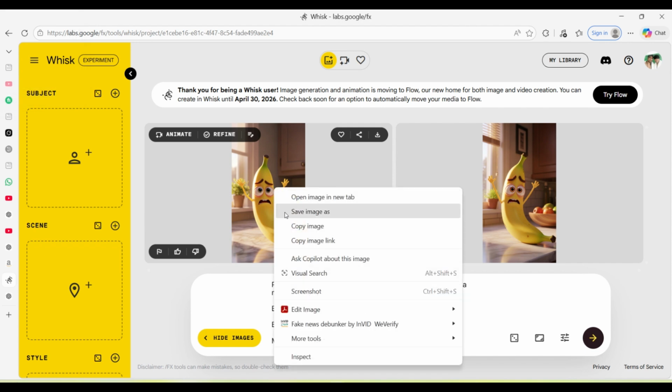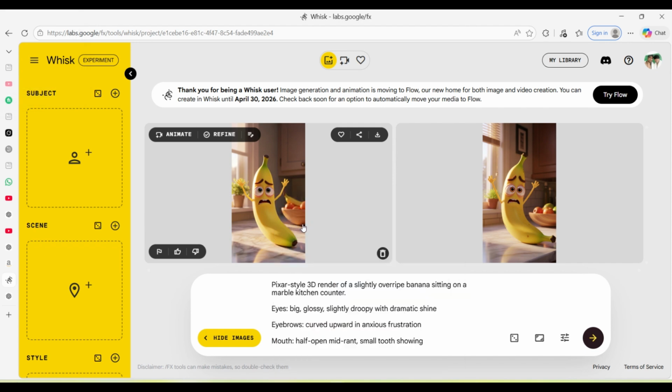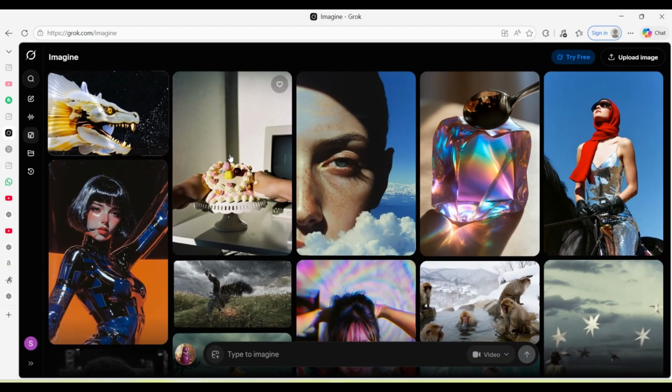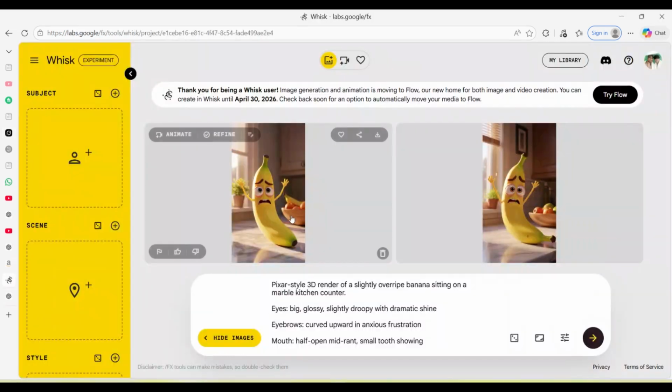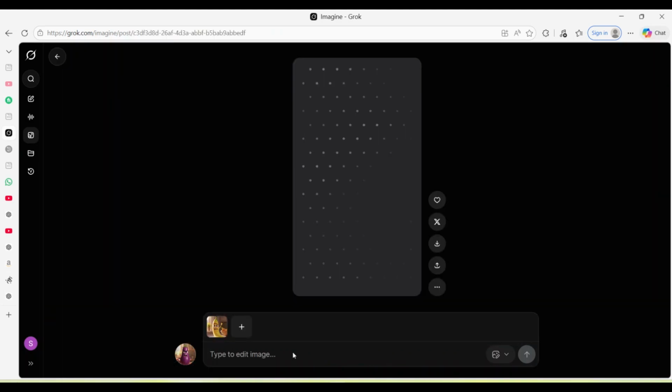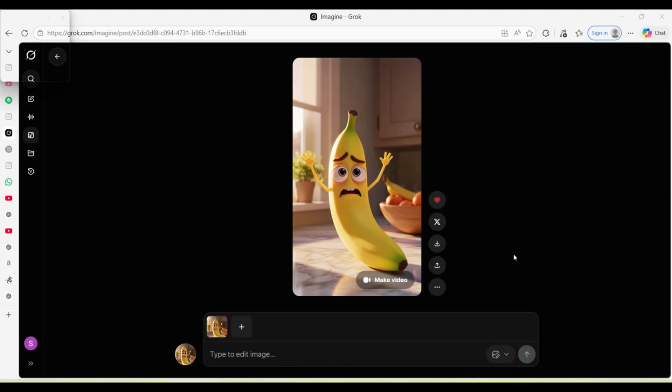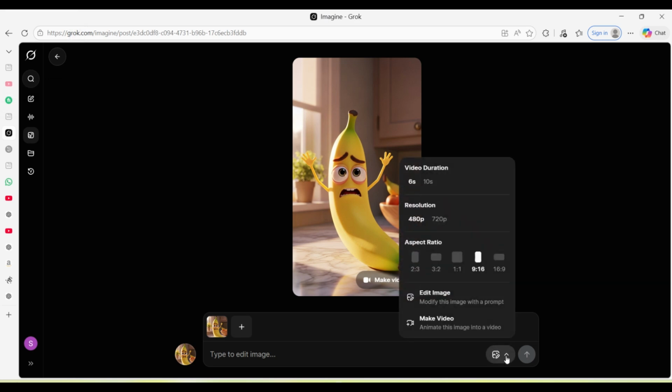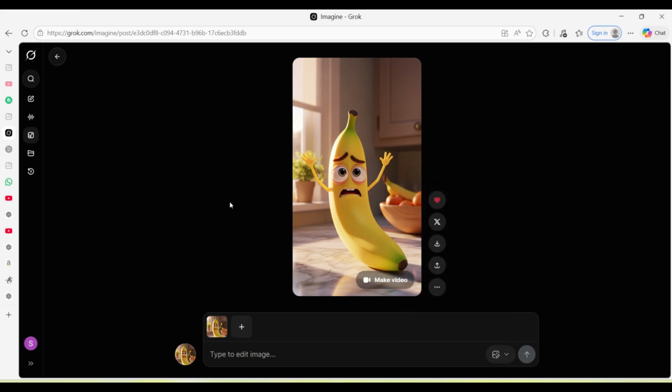Okay, so here suppose I take this, I copy image, right click and copy image from here. Now the final step, how we will convert this image into the video. So for this we will use Grok. Okay, we will come on Grok, we will go to imagine and paste here. The image has been pasted. Now we will go to video, make video.